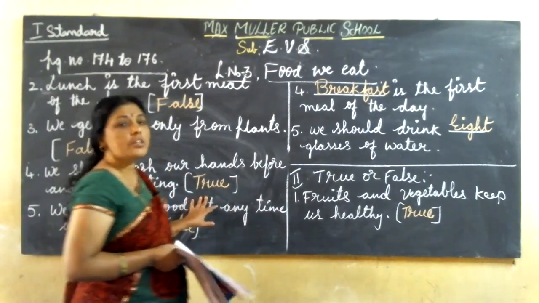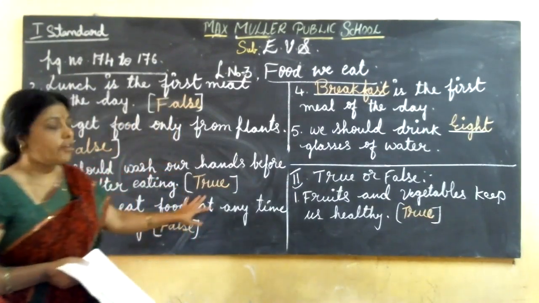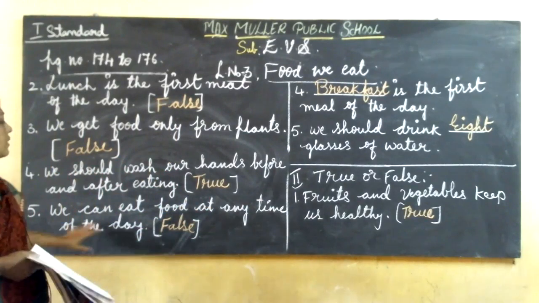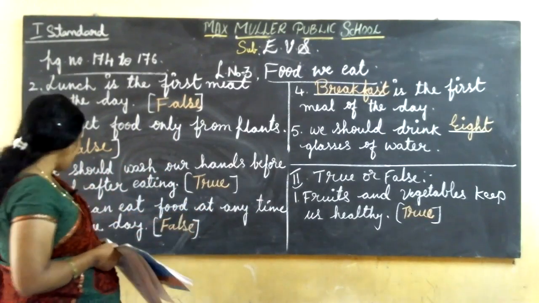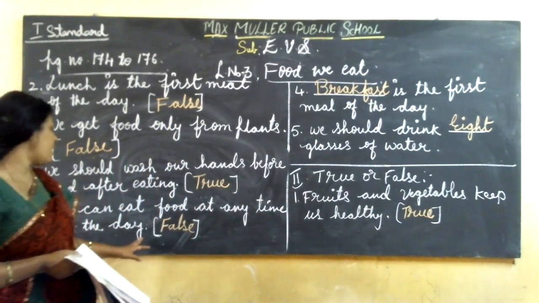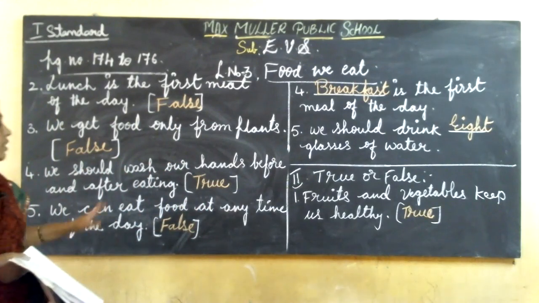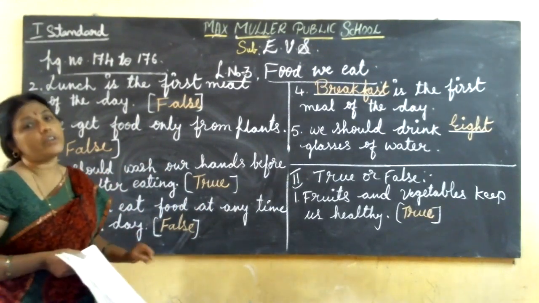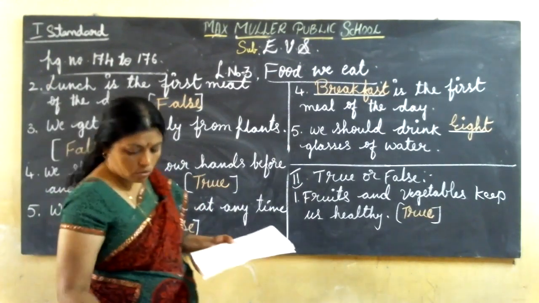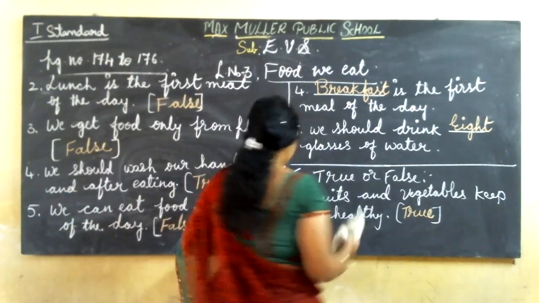Before going to eat or after finishing our meals, we should wash our hands. We can eat food at any time of the day. This statement is false. We can't eat the food at any time. So we can eat the food at a proper time. Okay. So then come to the third main.